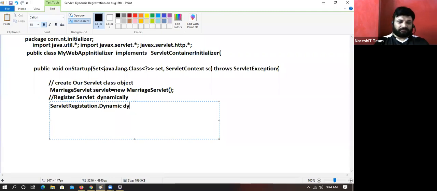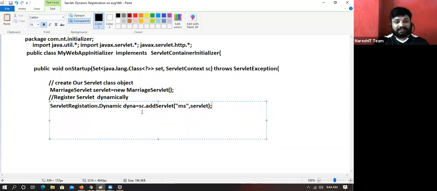ServletRegistration.Dynamic dyna, or register, any name you can take, equals sc.addServlet with the logical name marriage. In the servlet-name tag, whatever logical name you give, that is the logical name, MS. And the object is the reference variable pointing to the servlet object.